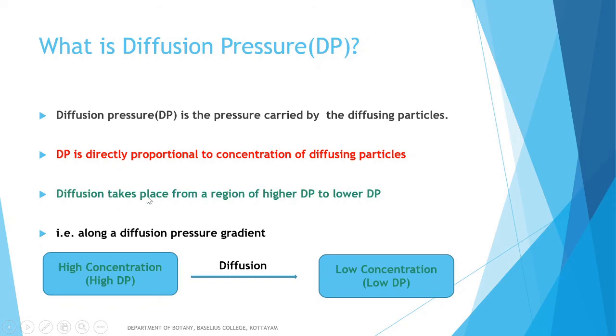So diffusion always takes place from a region of higher diffusion pressure to a region of lower diffusion pressure along a diffusion pressure gradient. So this will be the direction of diffusion. We know diffusion always takes place from the region of high concentration to a region of low concentration of particles. Here we learned that dP is directly proportional to concentration of diffusing particles. So we can say diffusion takes place from high diffusion pressure region to low diffusion pressure region.